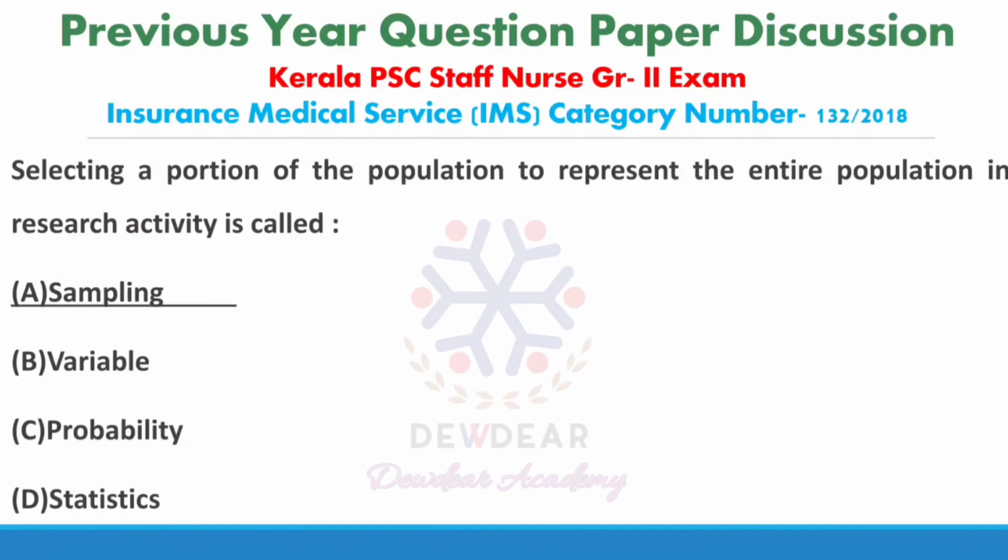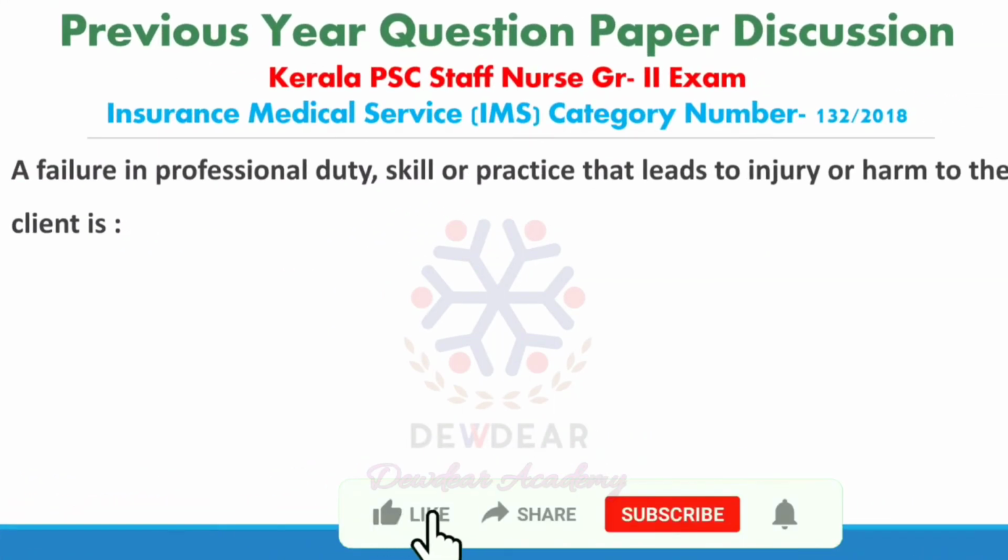And statistics is the science of making effective use of numerical data, which is related to collection, analysis and interpretation of data. The next question is, a failure in professional duty, skill or practice that leads to injury or harm to the client is.